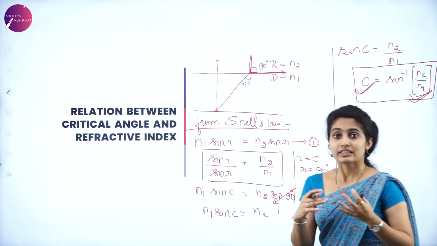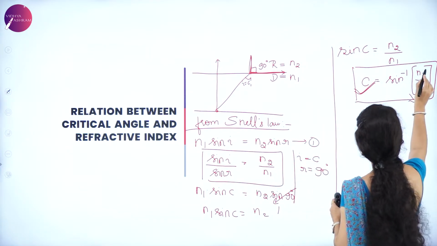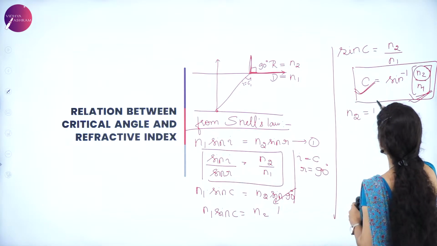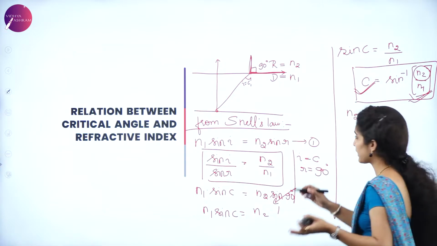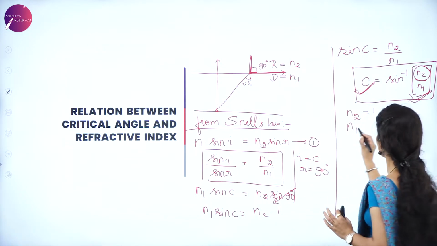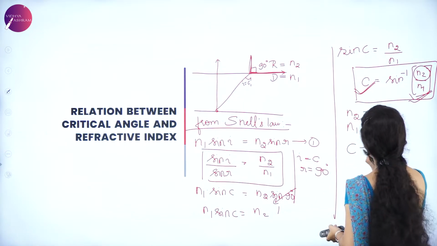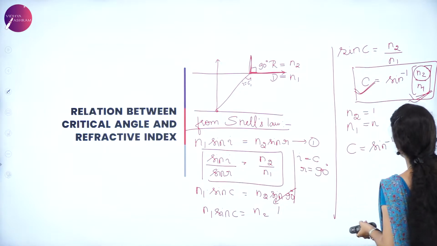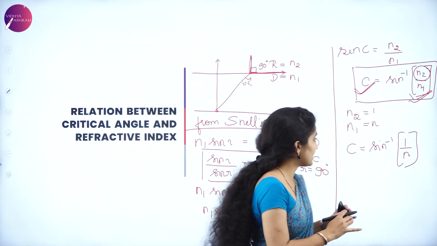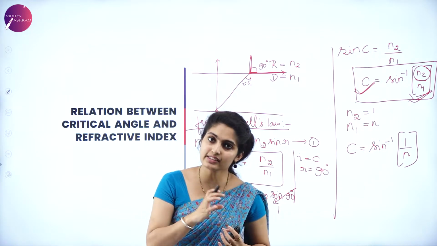If the rarer medium is air or vacuum, we take the refractive index of the rarer medium, that is N2, to be 1, and for the medium's refractive index, since we are not sure of its exact value, we consider a standard one, call it N. Then we have the equation C is equal to sin inverse of 1 by N. That means when the refractive index is larger, the critical angle is smaller.